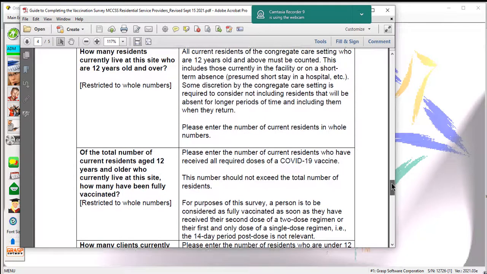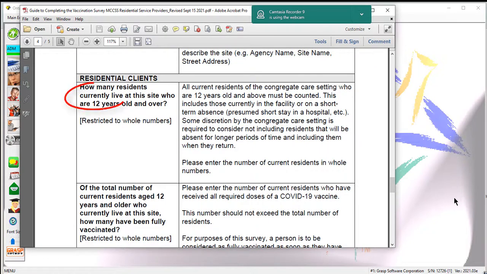What the key is in all of these is the words currently live at. So in other words, the way I'm interpreting this is that they want a snapshot of a specific day. I believe the frequency right now is once a month. According to this document, the way I'm reading it, it's not to include people who have left prior to the day that you're reporting on. It's just people at that moment. So if you've got 10 people in the shelter today, that's what you're reporting on.